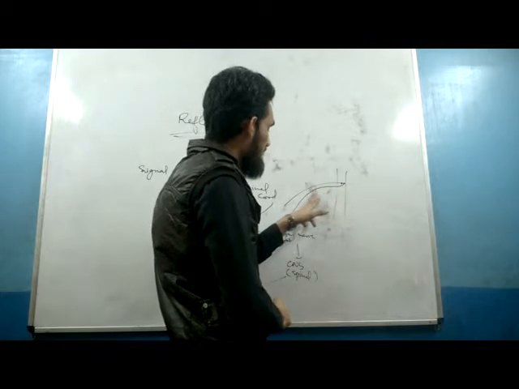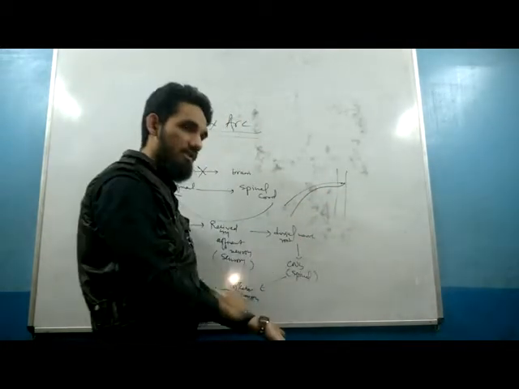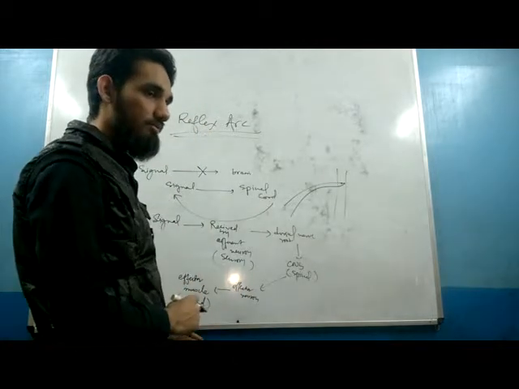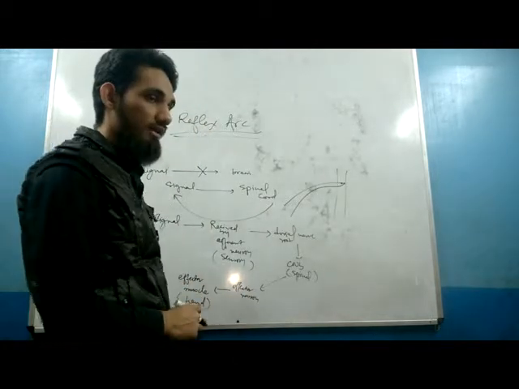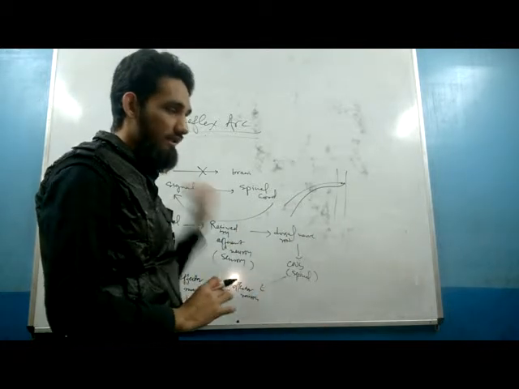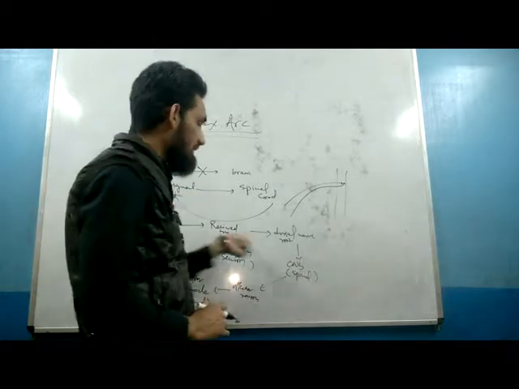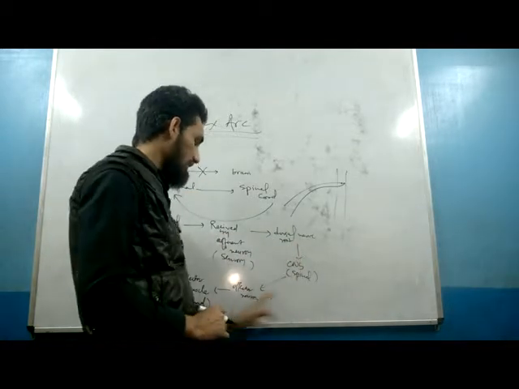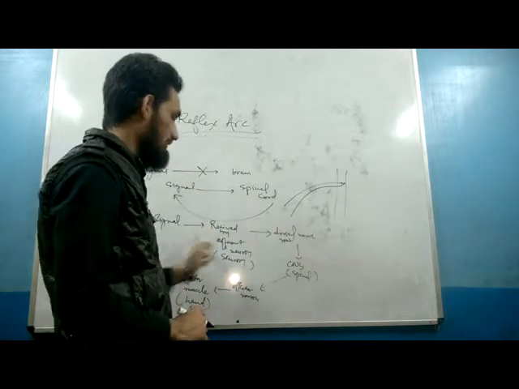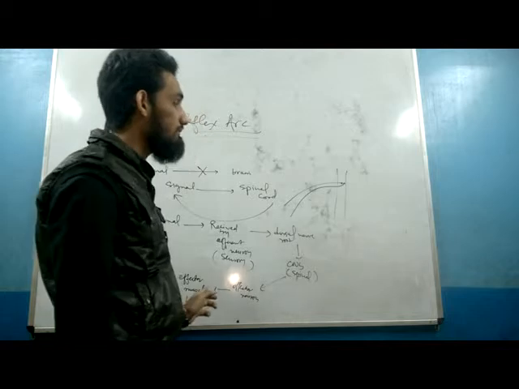Now this message comes back to the organ. Suppose the hand has muscles. These muscles are called effector muscles. The effector muscles contract and we remove our hand. This is called reflex action, and this whole pathway is called the reflex arc.